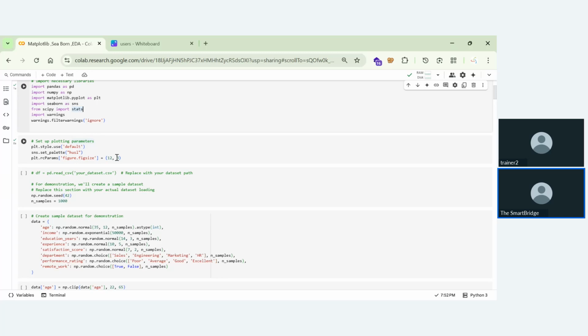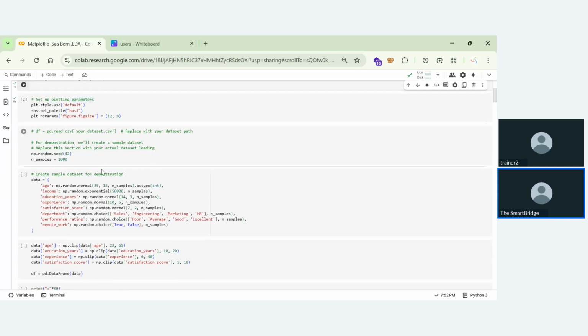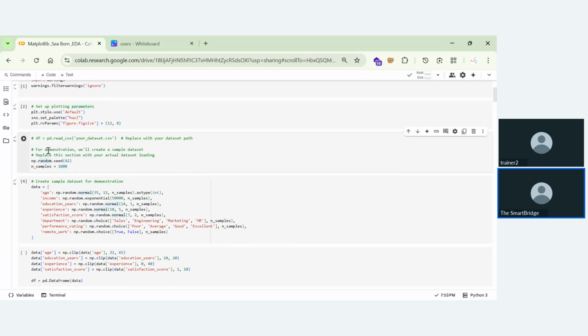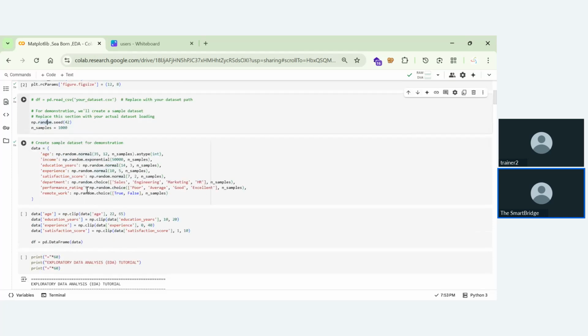After that, we are setting the figure size and everything. Now we are taking random samples of the data. This random is nothing but getting random values, and in samples we are storing that. So here we are creating a sample data set for demonstration.